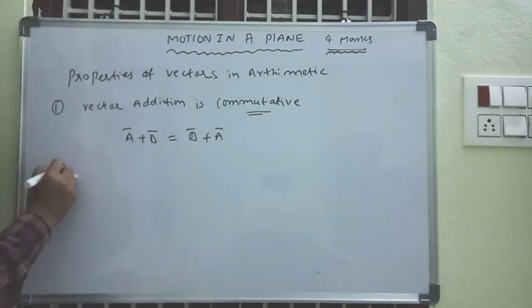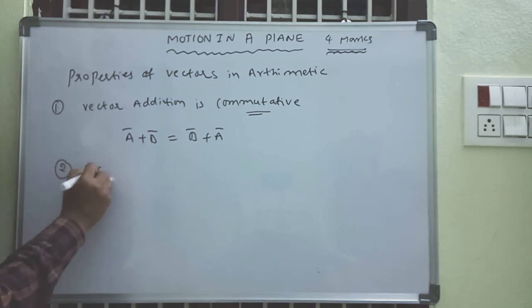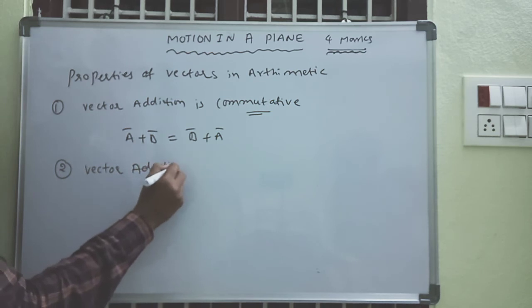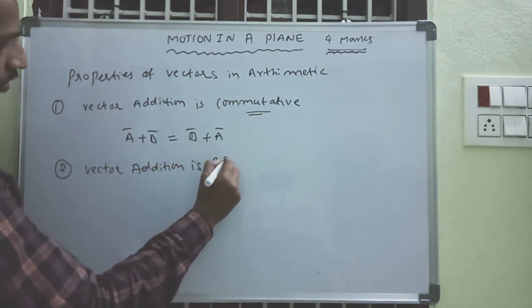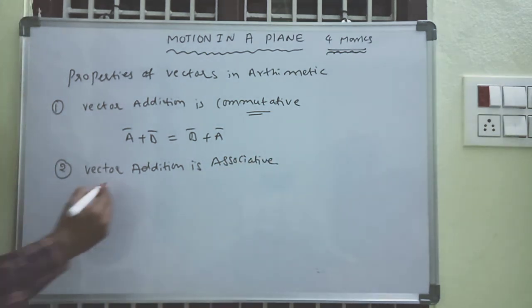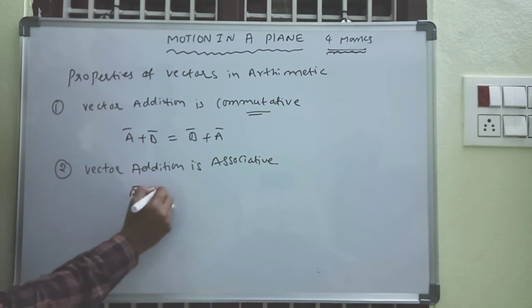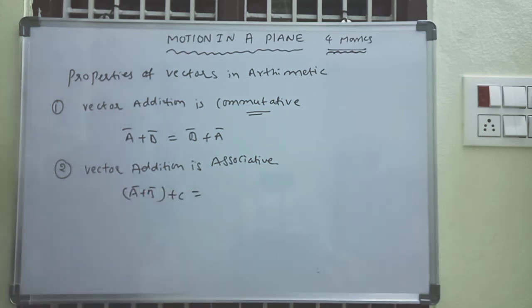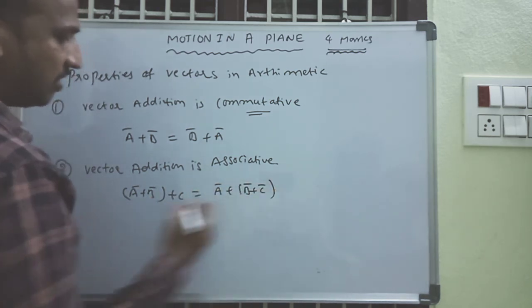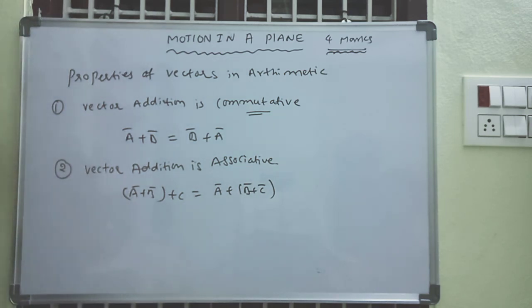And vector addition is associative. A plus B plus C is equal to A plus B, plus C. That is equal to A plus, B plus C. I will write A plus of B plus C.